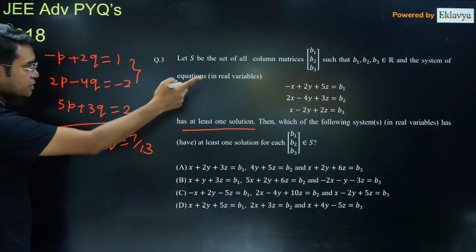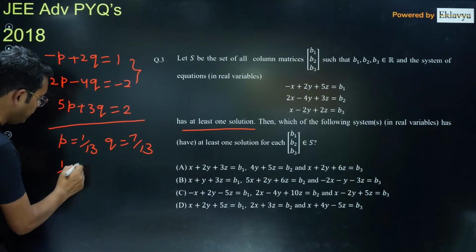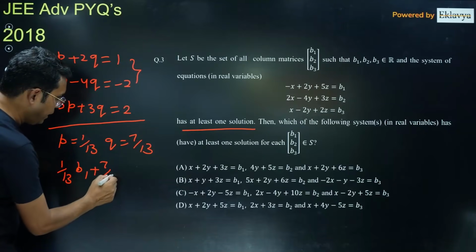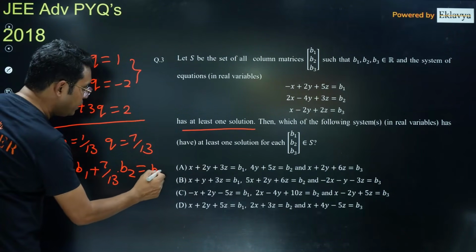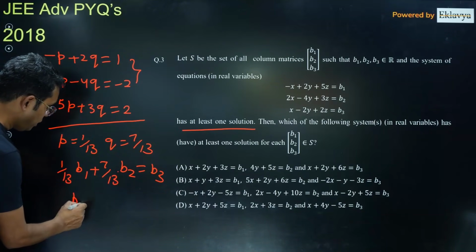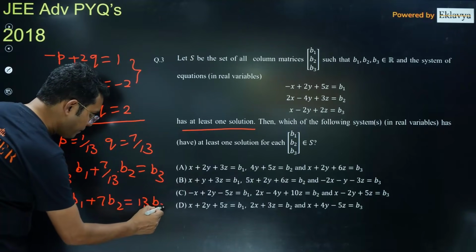My fourth equation, that is b1, b2, b3, should satisfy this: 1 upon 13 into b1 plus 7 upon 13 into b2 will be equal to b3. So the required condition for solutions to exist will be this.